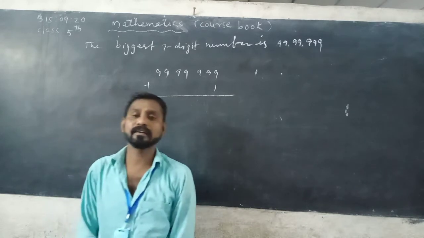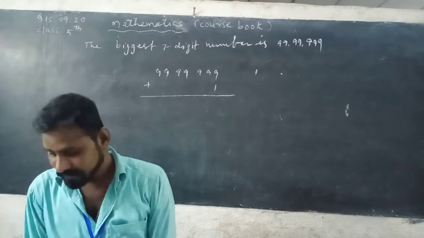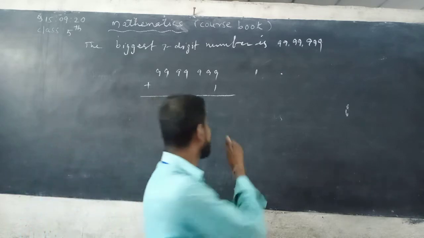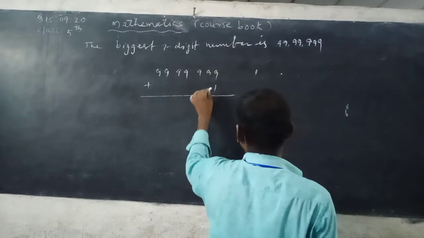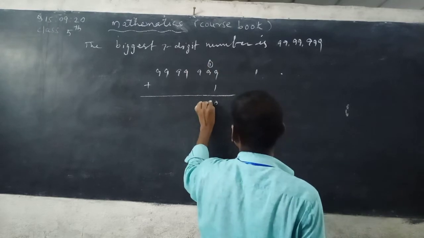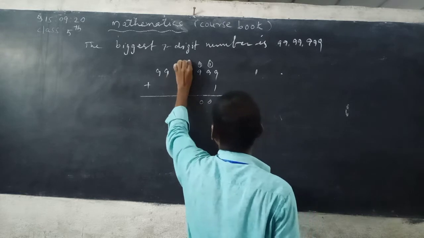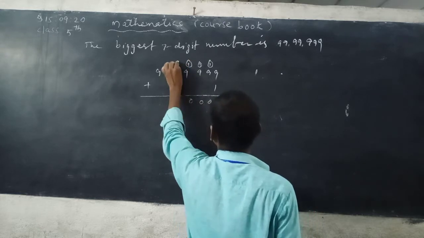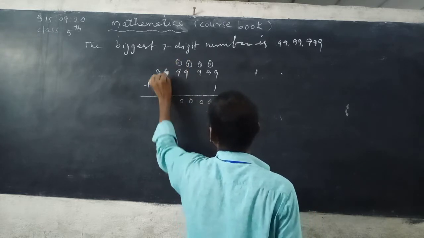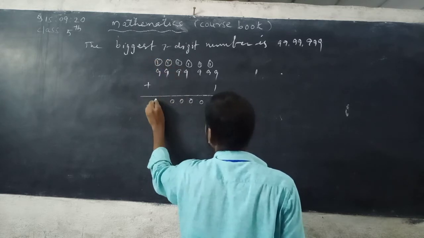The 8th place is called the crores place. 9 plus 1 is 10, 0 taking, 1 carrying, and the same for each place. Here is 10.